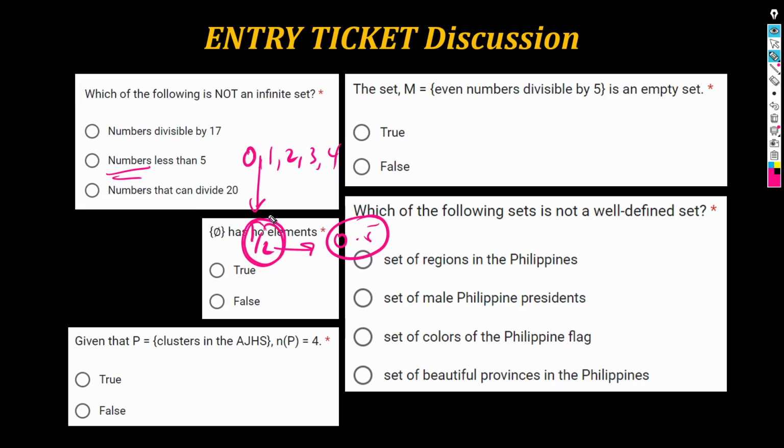In fact, sige, nahanap mo na, may number sa gitna ng 0 and 1, si 1/2. But in fact, between 1/2 and 1, meron ka pang number in between. No? Si 3/4. Not just 3/4. In fact, there are a lot more numbers in between that. And in fact, you can imagine, pwede mong palitin ng palitin. No? And you can go on forever.